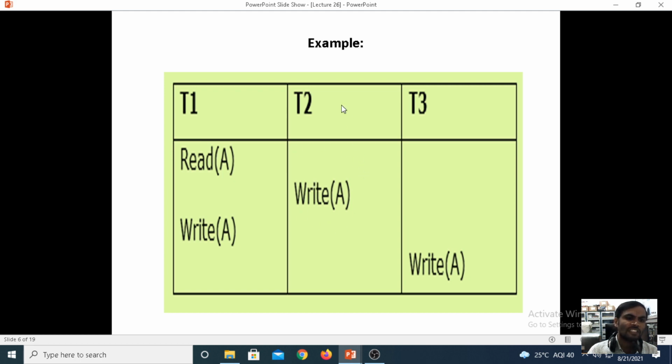After performing the action under the T2 transaction, again it comes back to T1. This is the first stage, where the T1 transaction exists. Coming to the second stage, under the T2 transaction, it exists as a write operation. Under the third stage, again the T1 transaction is executed. This is the third stage. Now coming to the next stage, after executing under T1, there are no more operations, then it goes to the fourth stage. Under the fourth stage, T1 and T2 are not there, and the operation goes to T3.